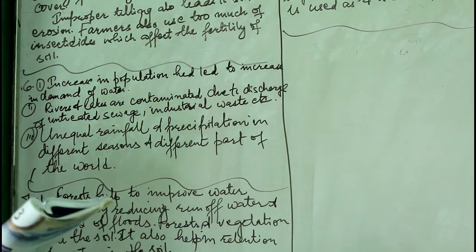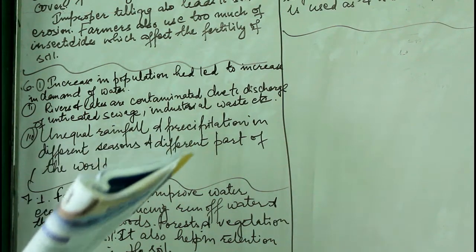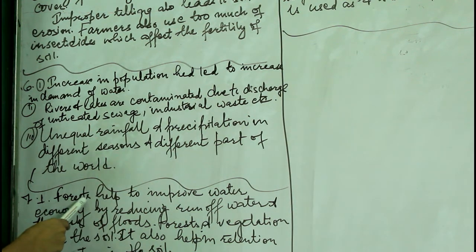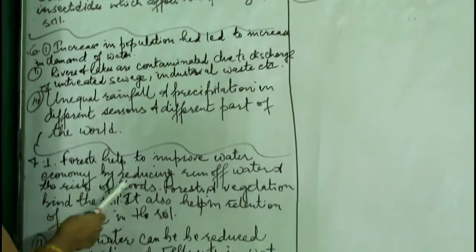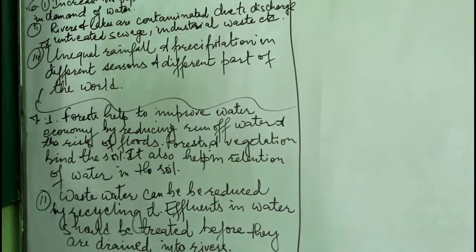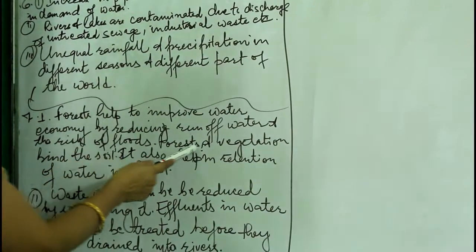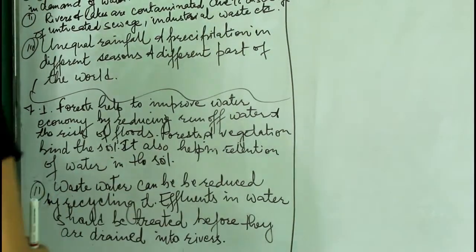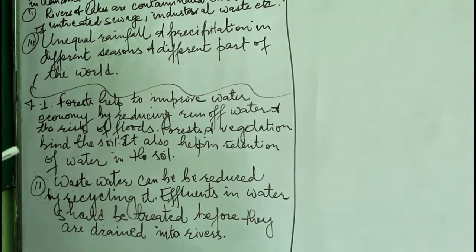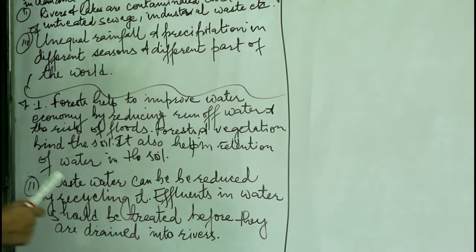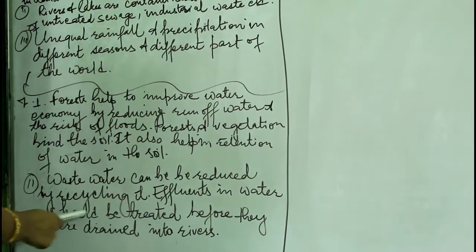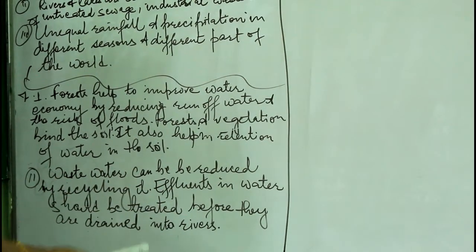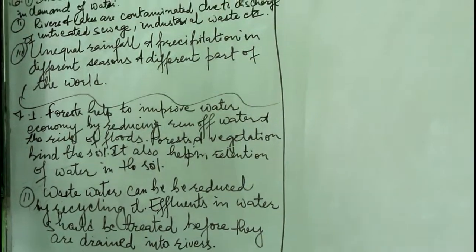And the last one: explain any 3 methods by which water can be conserved. First, forests help to improve water economy by reducing runoff water and risks of floods. Forests and vegetation bind the soils. It also helps in retention of water in the soils. Number 2, waste water can be reduced by recycling it. Effluents in water should be treated before they are drained into the river.